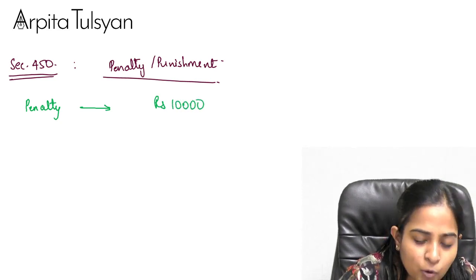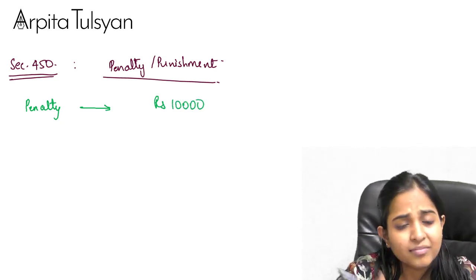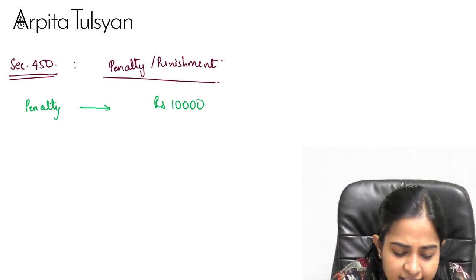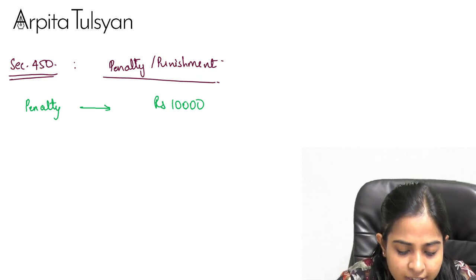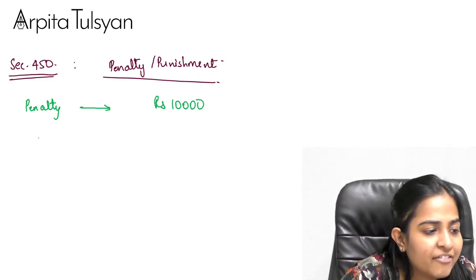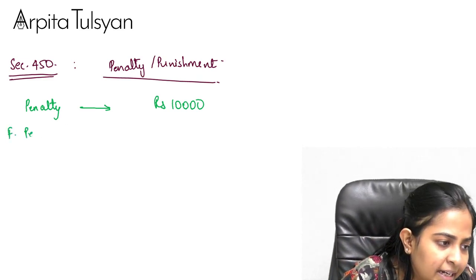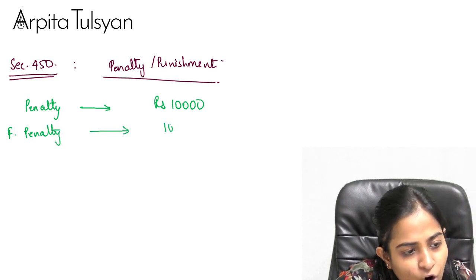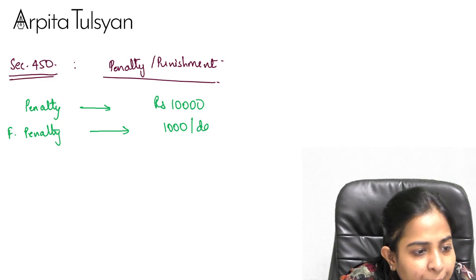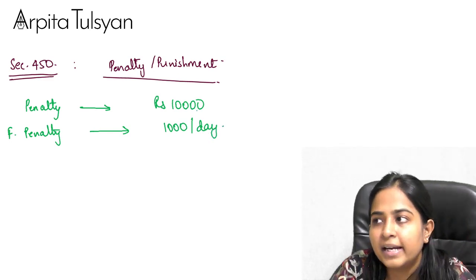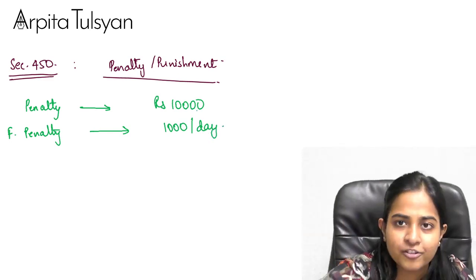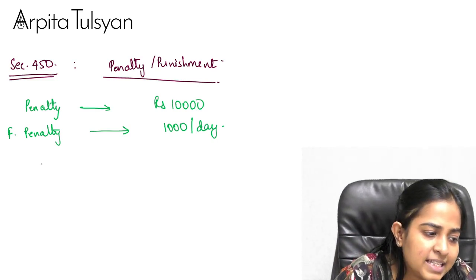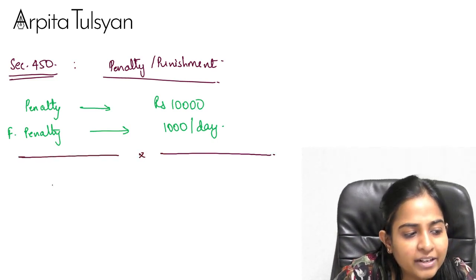The penalty is a flat rupees 10,000. And if the contravention continues, even after giving warning, then there will be a further penalty of rupees 1,000 per day for which the contravention continues, but there is an overall cap.